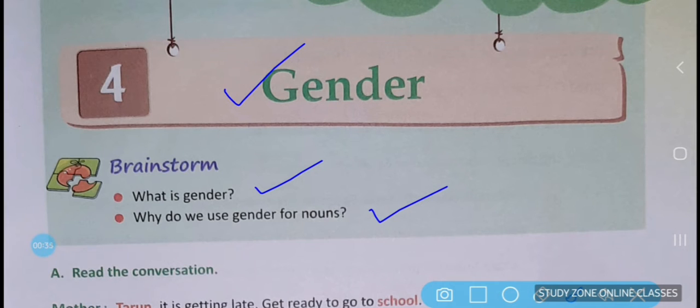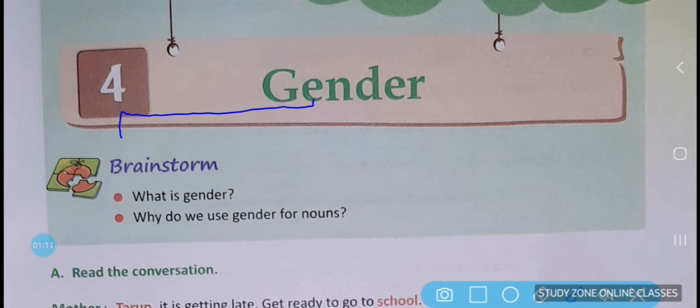Children, do you remember what a gender is? Let me remind you all that gender is a category of a noun and it informs us whether the noun belongs to a male member of the society or a female member of the society. It includes both human beings and animals. Apart from that we have other kinds of nouns as well, like non-living things and common. So on the basis of that, noun gender has been divided into four categories.